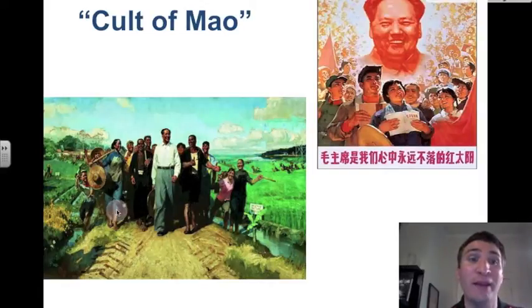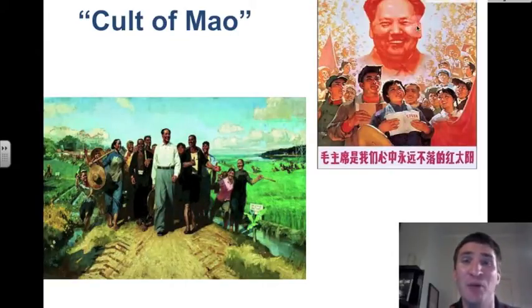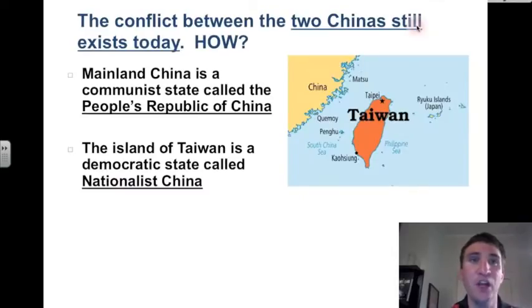There's lots of propaganda. The people are supposedly all for him. Look at how happy everyone is in these propaganda posters. In reality, you had a lot of poverty in China when Mao was the dictator. The conflict between the two Chinas still exists today, mainland China against Taiwan. How? Mainland China is today a communist state called the People's Republic of China, and the island of Taiwan is a democratic state called Nationalist China.